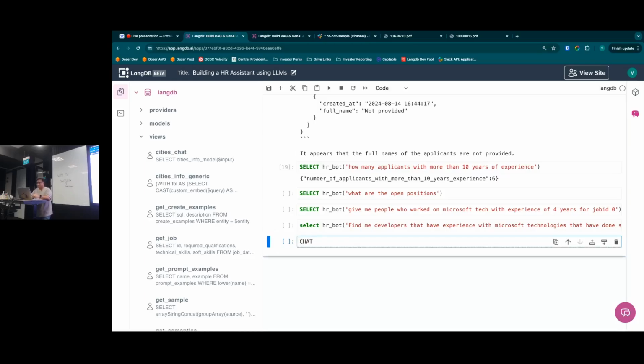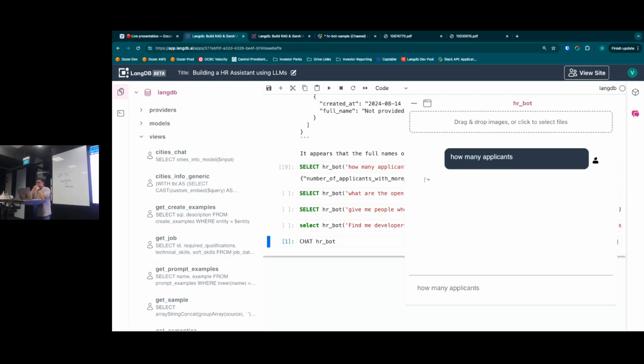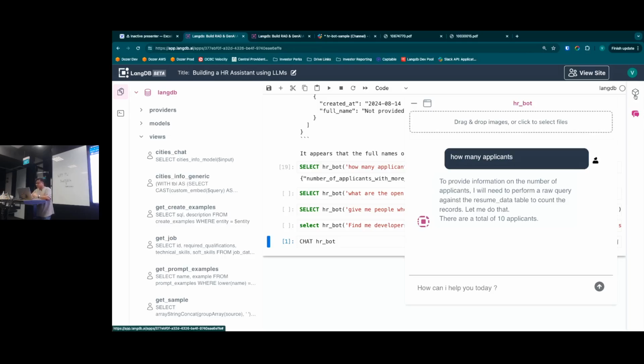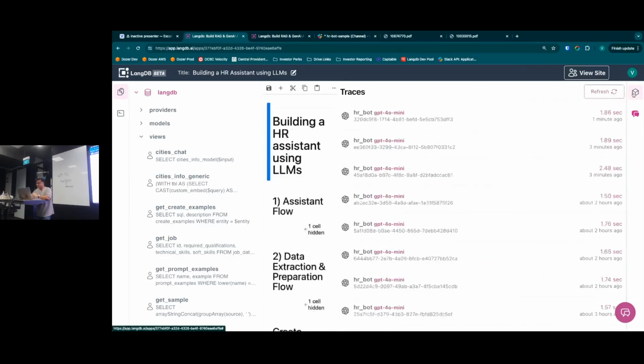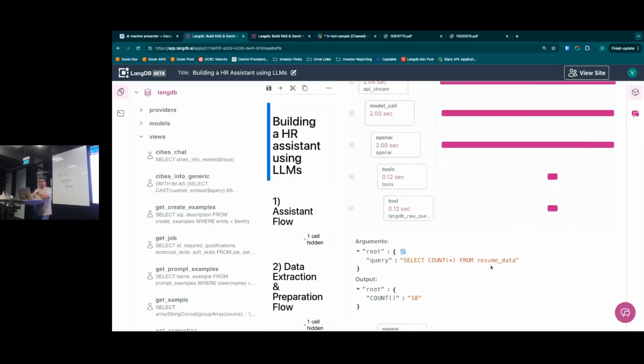So basically we could also run a command called chat, and we could say HRBot, and basically we would get something like this. So this is more for a developer experience. While you're building a model, while you're exploring several things, you could have a chat widget right within the notebook, and you could ask the same questions. How many applicants? A total of 10 applicants. And if you see the exact query that has happened, when we ran that query, it will be very similar. Basically, that was automatically translated to a SQL query, and that went back into the data, right?